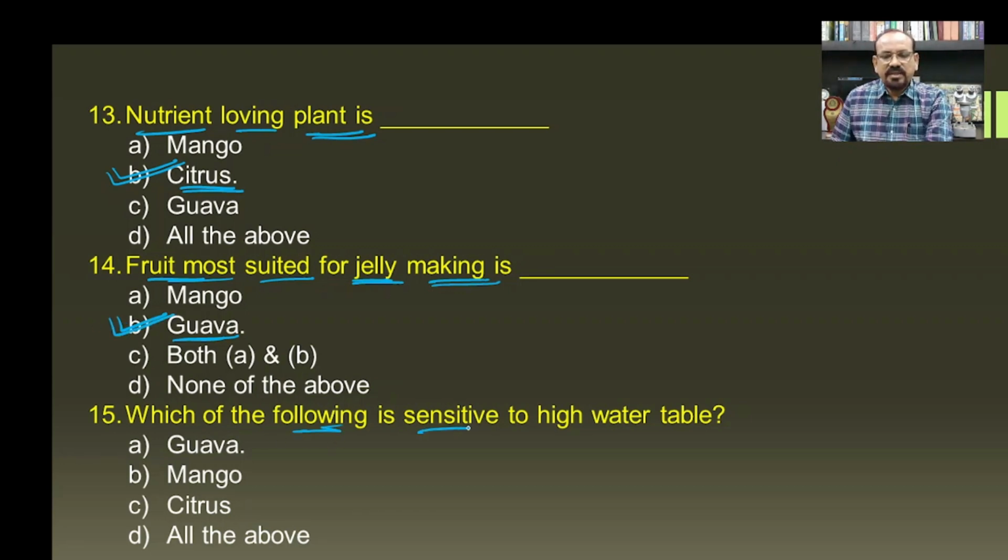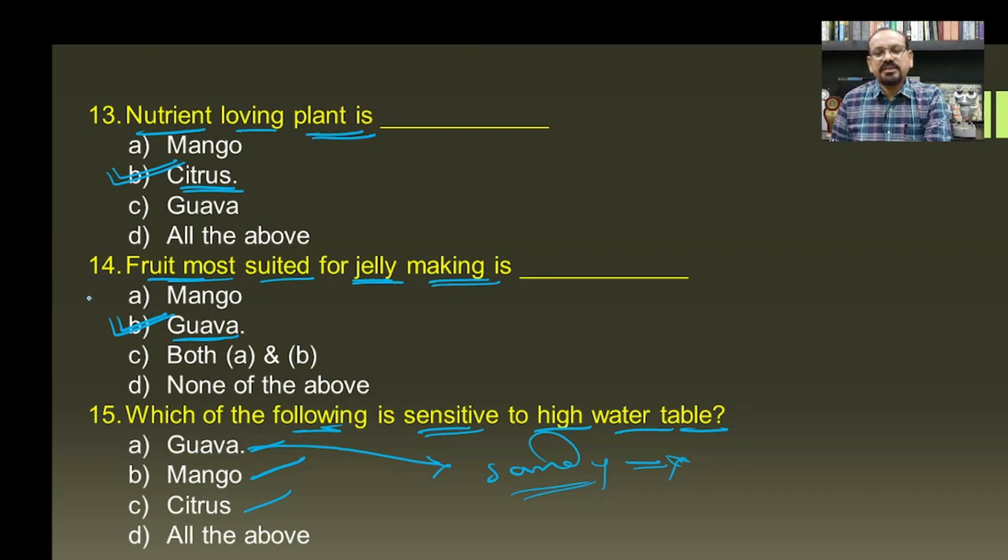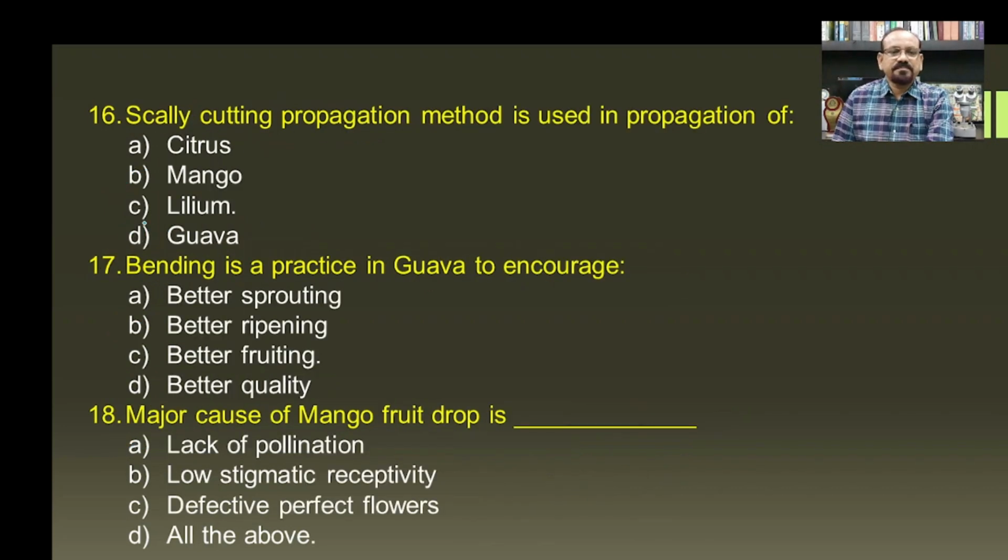Then, which of the following is sensitive to high water table? If you see the cultivation of guava, mango and citrus, usually guava plants are cultivated in sandy soil, as there is very little water in the soil, as it is very sensitive to the high water table, and hence A will be the correct answer for this question.